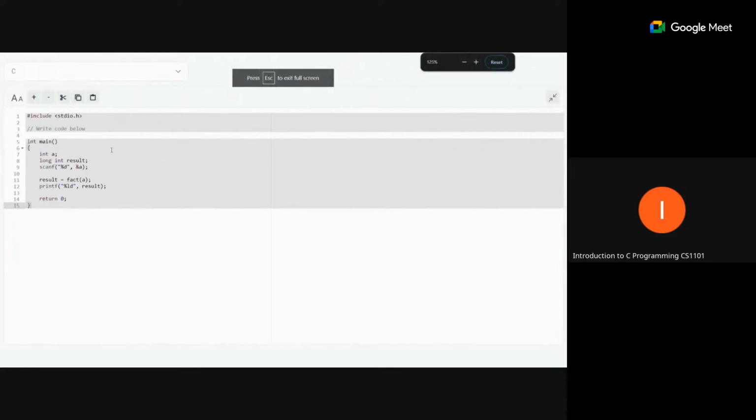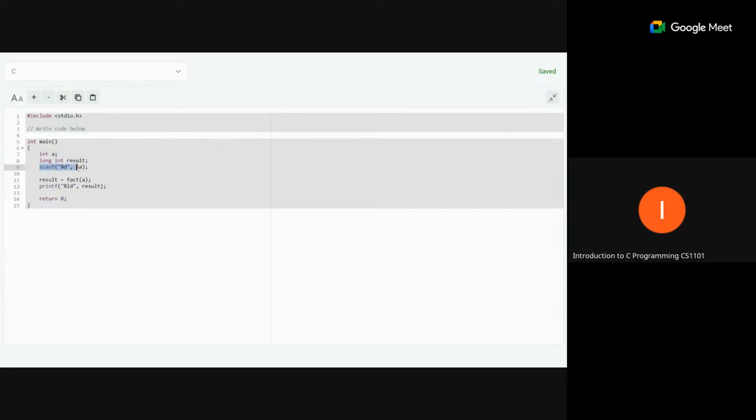You can see this code here. One header file is given, and the main function is also given. In the main function we have declared one variable a. Because we are calculating factorial, we will store the result in a long variable, since our result may become very large. This is given in the problem code. So we have declared one variable result, and the type of that variable is long int.